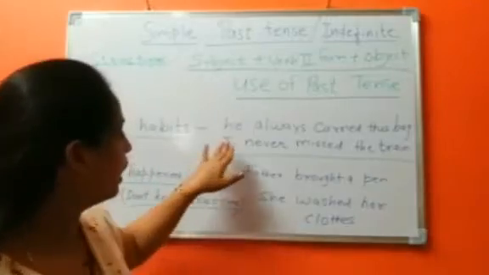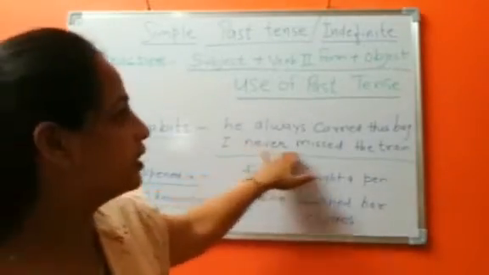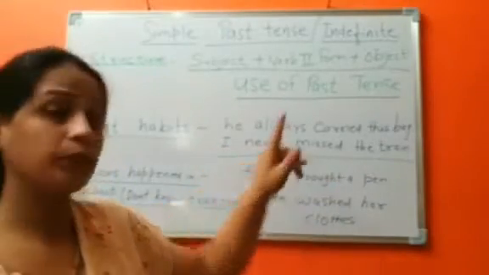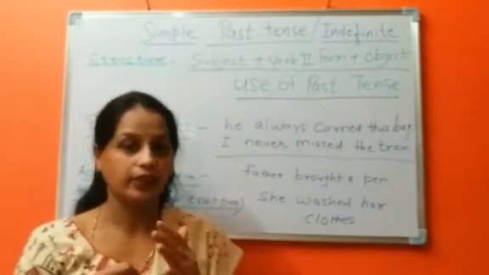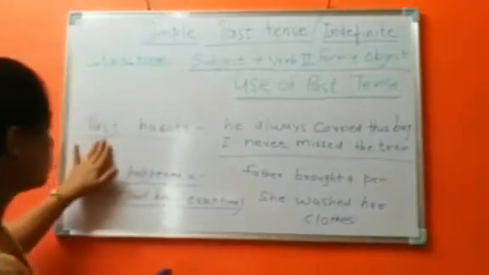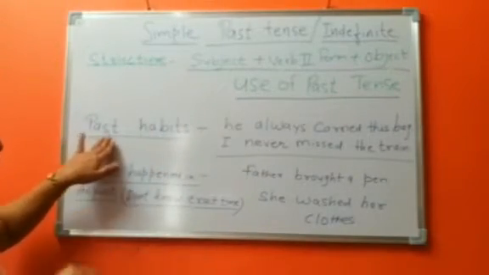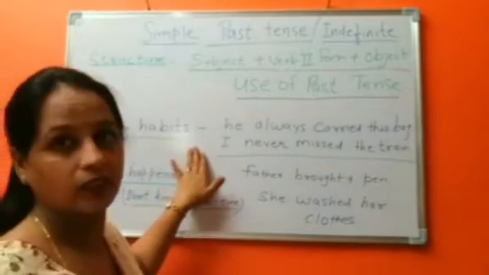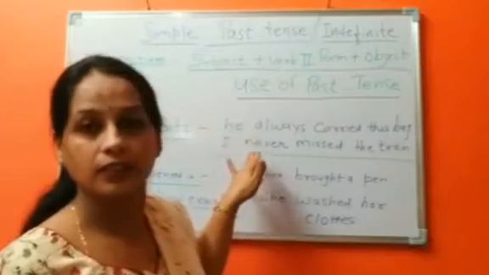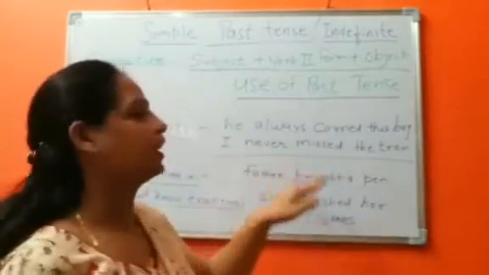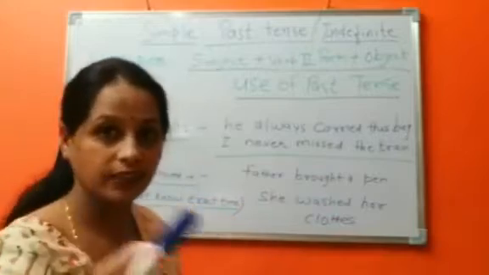Second example, I never missed the train. In my life, I never missed the train. It is also showing a past habit. This is the past habit of this person. He always carried this bag and I never missed the train.